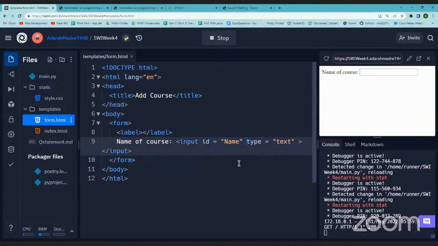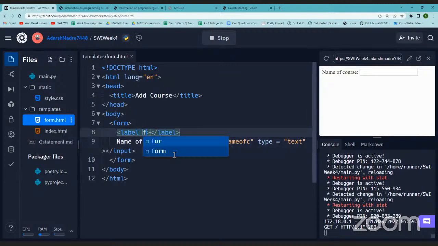ID can be anything, right? It has to be unique, but it can be anything. You can put anything you want. But okay, I'll just say nameOfC, which stands for name of course. This is one of the attributes that we are putting. Now, if I want to target this input text field for this label, there is one attribute for label called for. That for will refer to this ID, so I'll use nameOfC here.